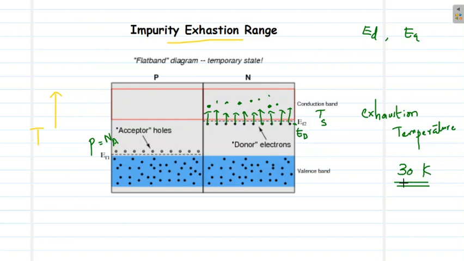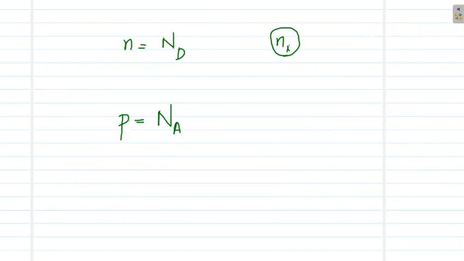At that temperature, all the donor atoms and all acceptor atoms will be completely contributing. So this is the speciality of the impurity exhaustion range. The concentration of electrons will be simply the number of donor atoms in an n-type semiconductor, and the concentration of holes will be simply the number of acceptor atoms.